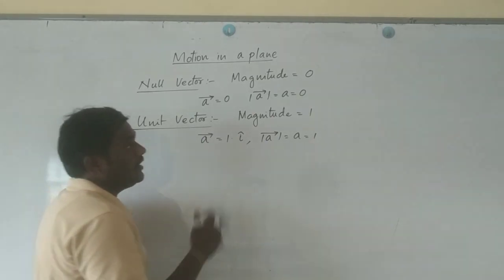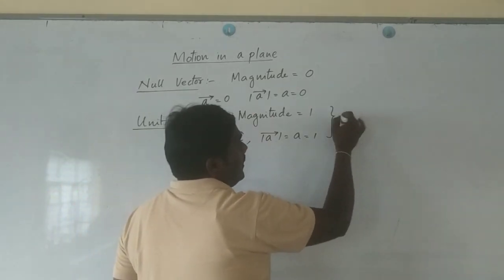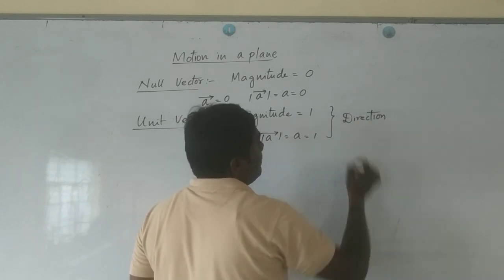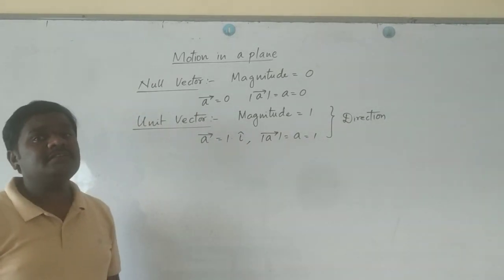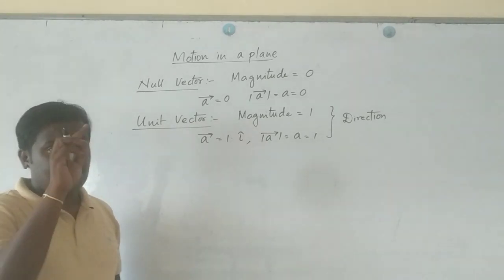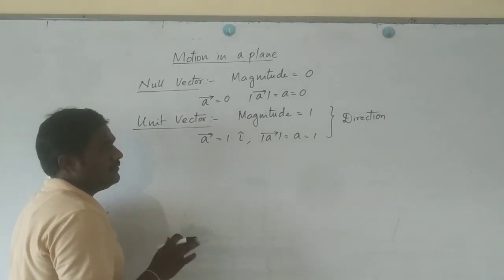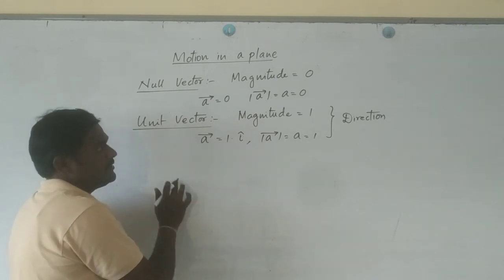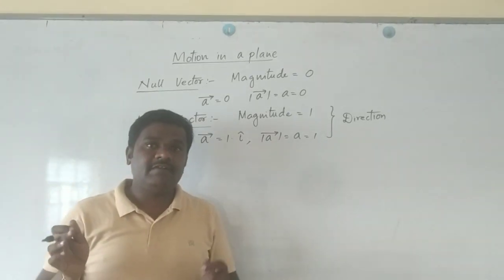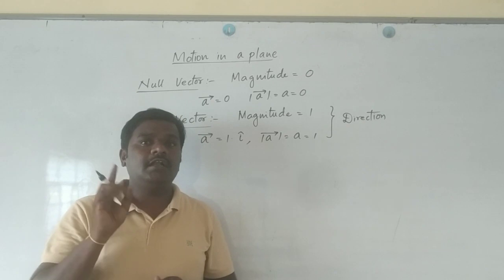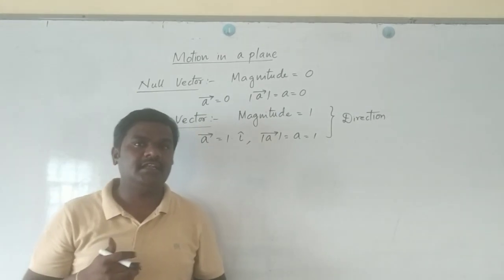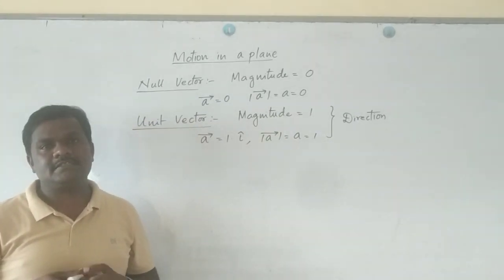Such unit vectors are used in giving the direction. So what is the application of unit vectors? Unit vectors are majorly used in giving the direction for a given vector. Why? Make sure that for a given vector two things are essential: one is magnitude, the other is direction. If a vector is given with some direction, the condition is that its magnitude should not alter. To be precise, I will tell you in such a way: think you have some amount x, or let's say 1000 rupees.